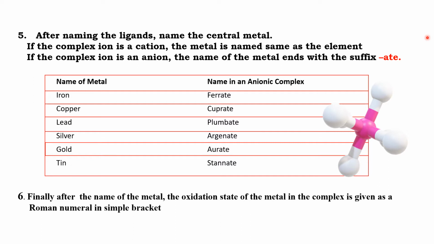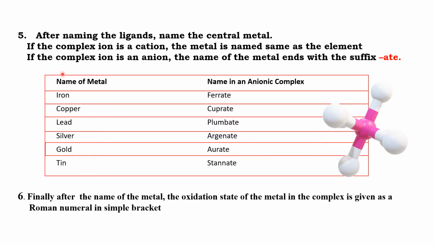If the coordination compound is a neutral one, or if the coordination sphere is a cationic species, then the name of the metal is used as such. If the metal is chromium, we use chromium. If the metal is iron, we use iron or ferrum. If the metal is copper, we use copper.